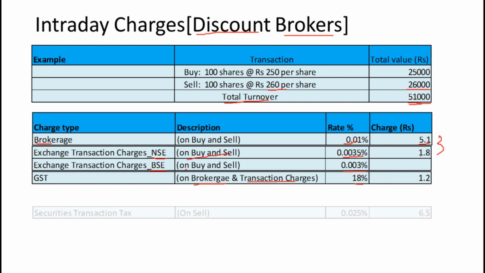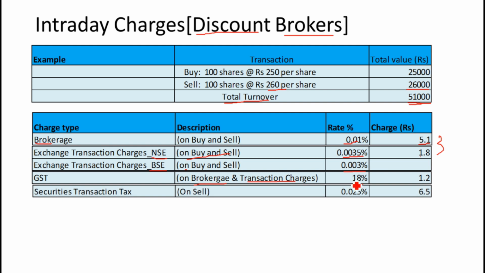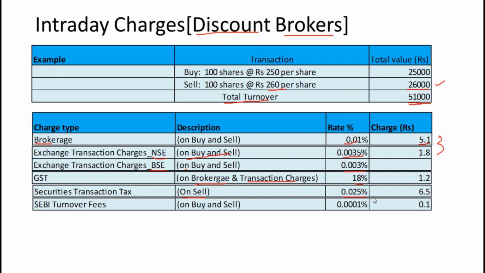Next charge would be security transaction tax. It is levied by the government. For intraday, STT would be levied on the sell component. It would be 0.025% on 26,000. It will come to 6.5. Next charge would be the SEBI turnover fee. As we know, SEBI is the market regulator. SEBI also levies some charge on each transaction. It would be 0.0001%. When we calculate, it will come to 0.05. I have rounded it off to 0.1.